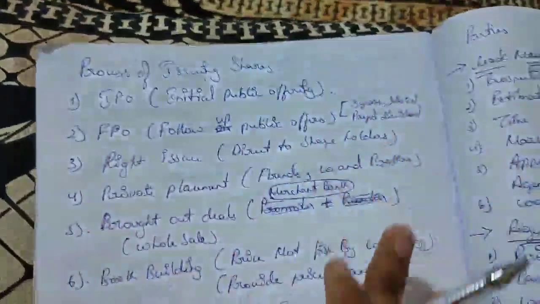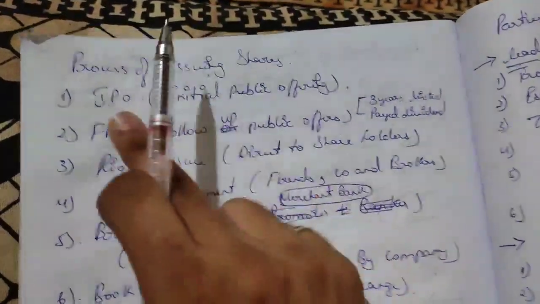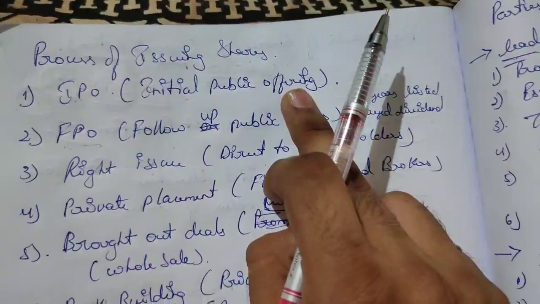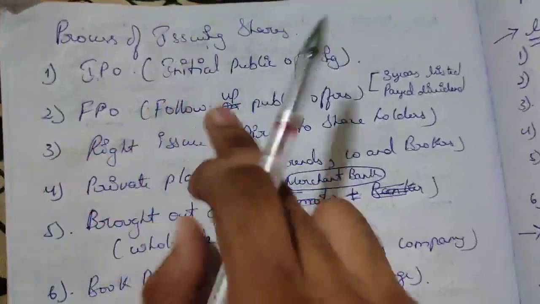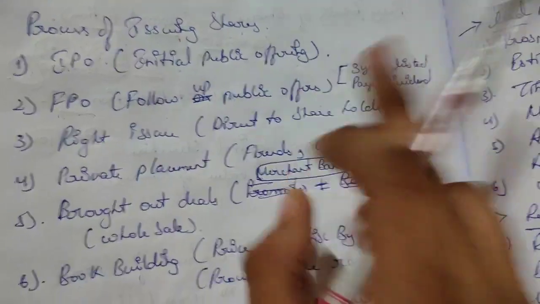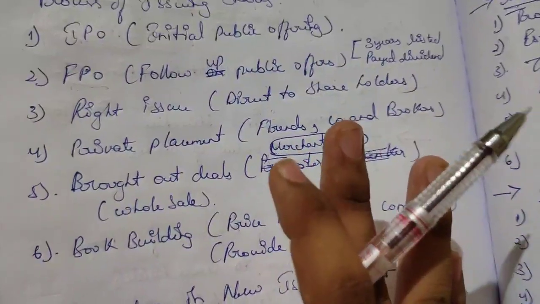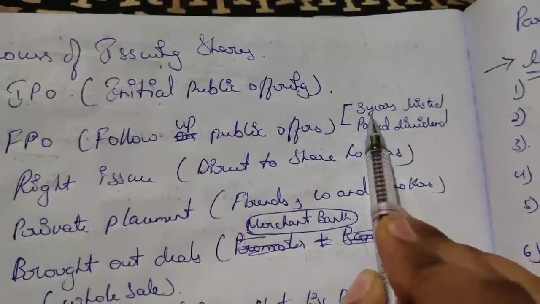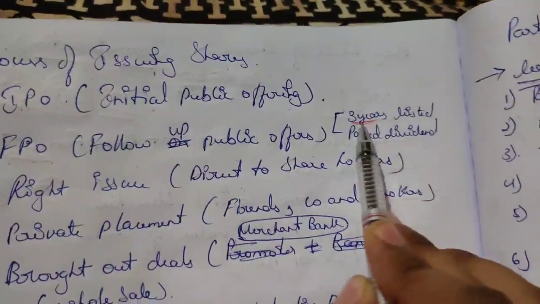So guys, we have learned the process of issue of shares. First is IPO, initial public offering, for a new company. FPO, follow up public offers, is done for an existing company, which should be listed for 3 years and have paid dividend.